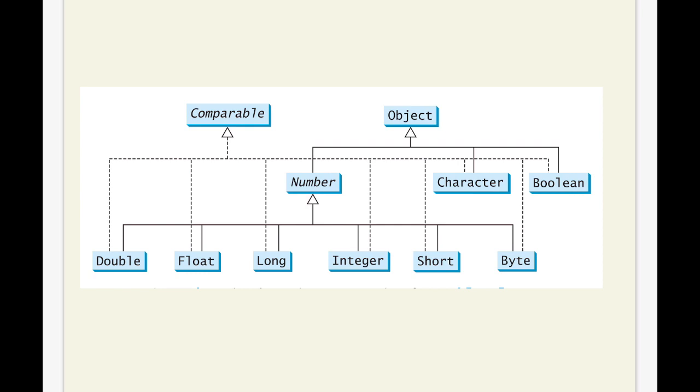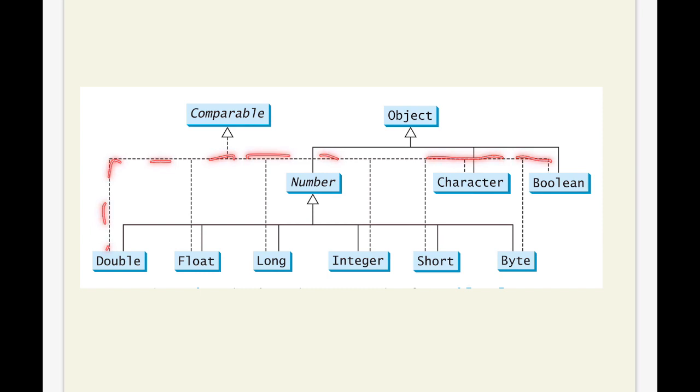Now we have another interface, that is Comparable. Here you can observe all the wrapper classes implement this Comparable interface. The dotted line represents this.